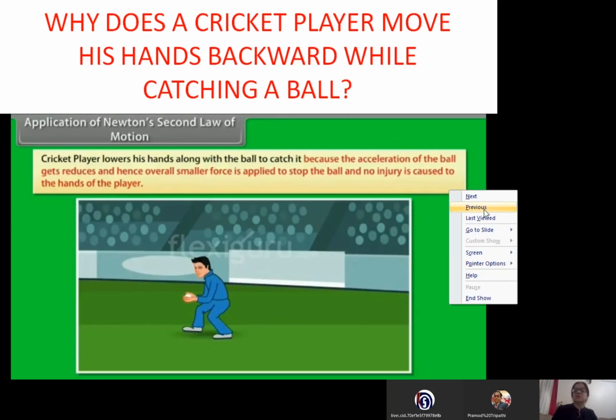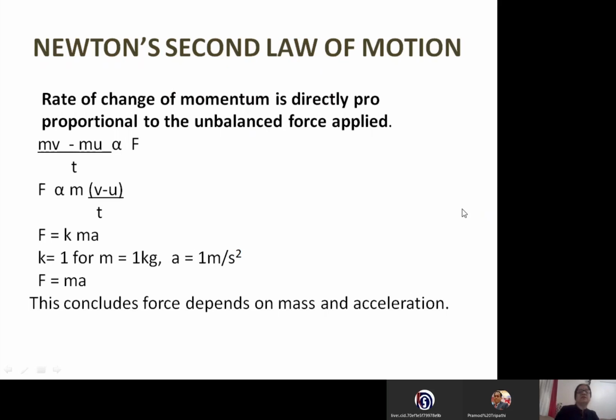I'll just show this in this case. Now what the player is doing, he is increasing this time to catch the ball. When the time is increased, the rate of change of momentum becomes less because the denominator is more. So when the rate of change of momentum is less, the force is less. So in that case, the person gets less hurt even if the ball is coming with a very high speed. Right? Because the time to catch the ball is increased.